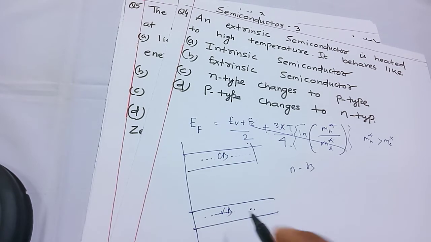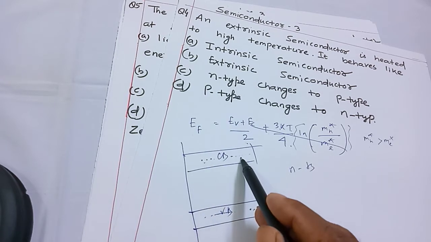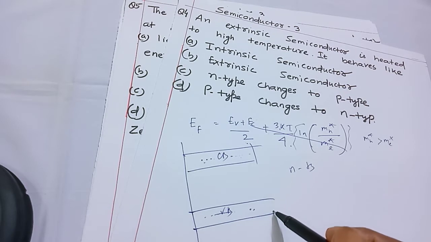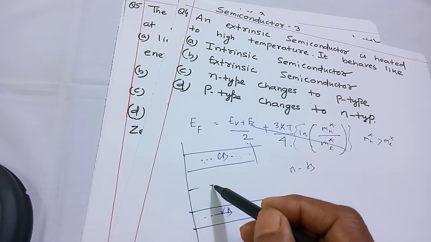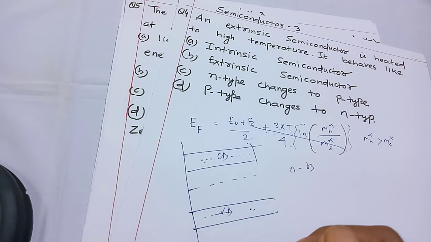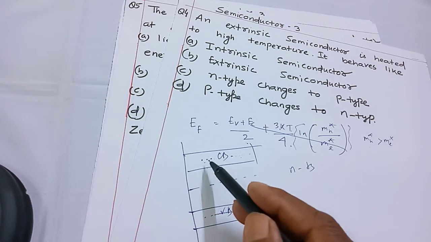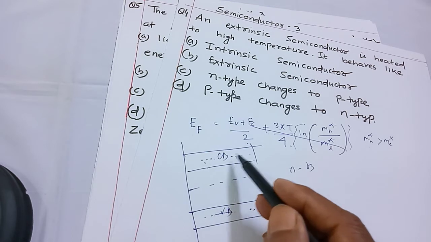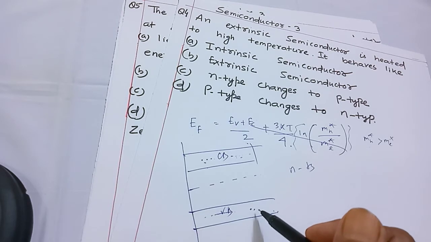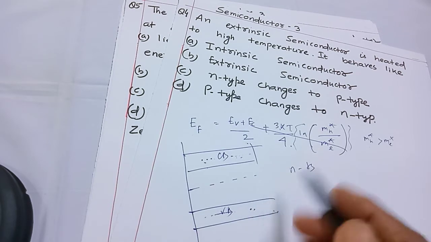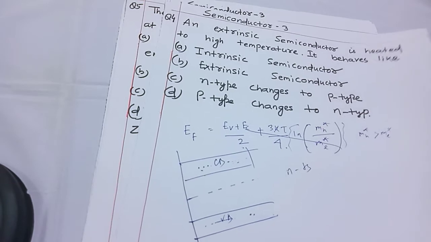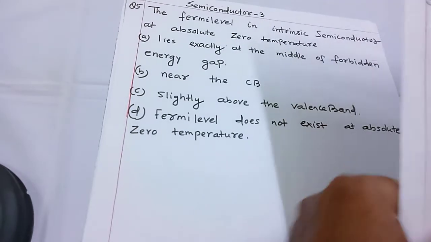The total number of electrons in the conduction band becomes the same as the total number of holes in the valence band, so that the Fermi energy level remains at the center, the middle of the energy gap, and it behaves like an intrinsic semiconductor. So an extrinsic semiconductor, when heated to high temperature, behaves like an intrinsic semiconductor.